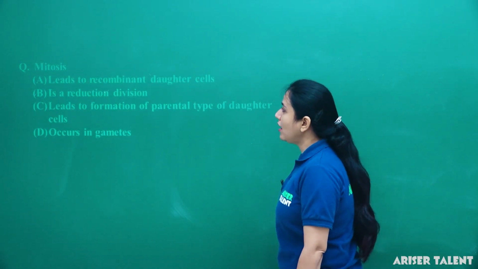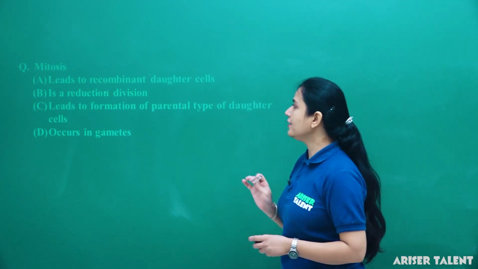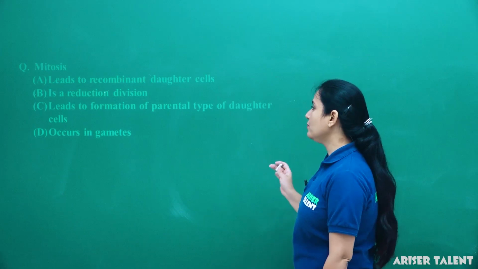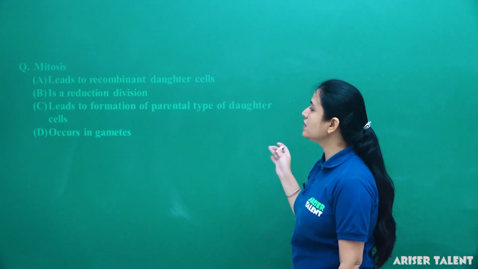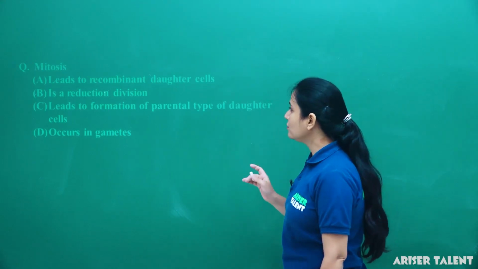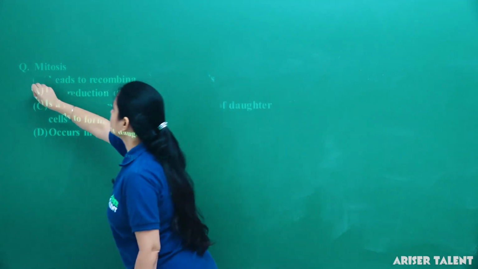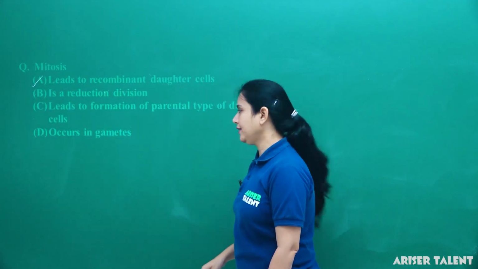Next is: mitosis leads to recombinant daughter cells, or is a reduction division, leads to formation of parallel type of daughter cells, or occurs in gametes. As we have studied mitosis, mitosis leads to recombinant daughter cells. Okay, option A is the correct answer.